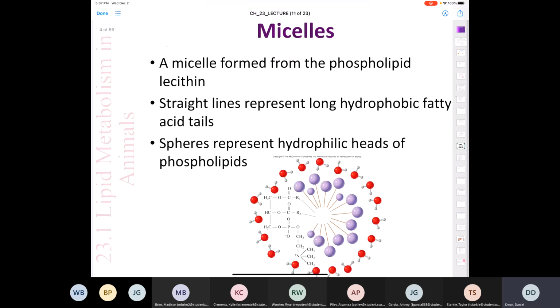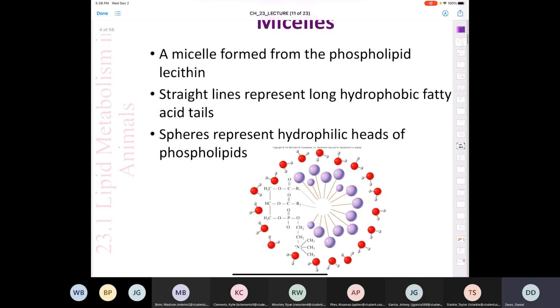Now, I said that bile could be made from micelles of lecithin. We looked at micelles of fatty acid carboxylate salts earlier on when we looked at soaps, the action of a soap. And the same rationale applies here when we're talking about a micelle formed from lecithin.